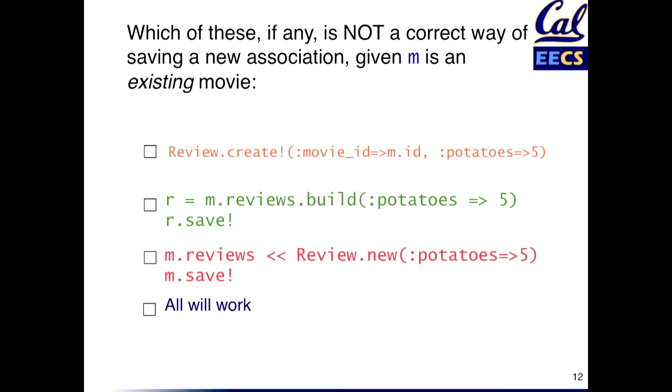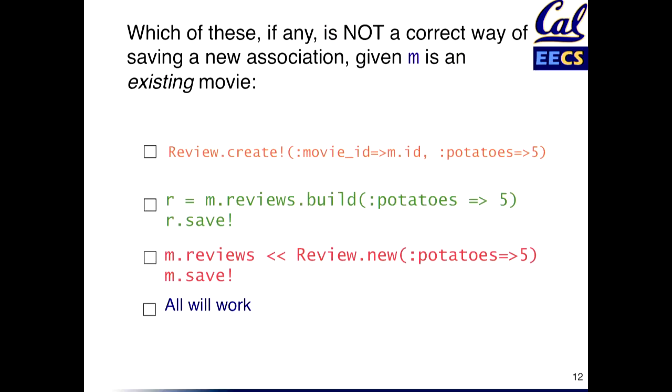This is provided because it provides less surprise for the programmer. And for the same reason, what's the difference between the second and third example? In the second example, I created a new review, so the value of R is a review object, and then I'm saving that review object directly. In this case, the value of M is a movie, but when I save it, all of the owned objects, including ones that were saved or created or updated since I loaded it, also get saved as a side effect.